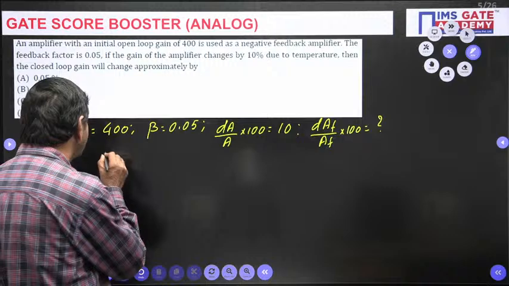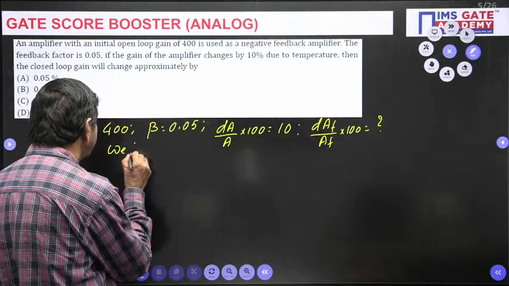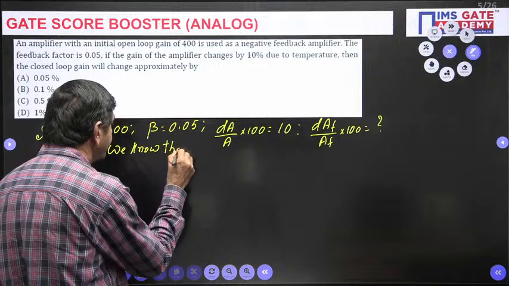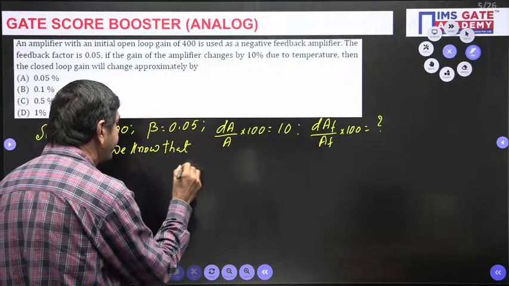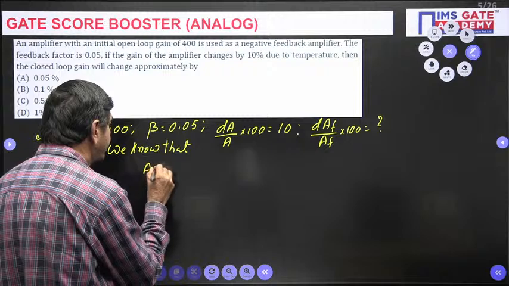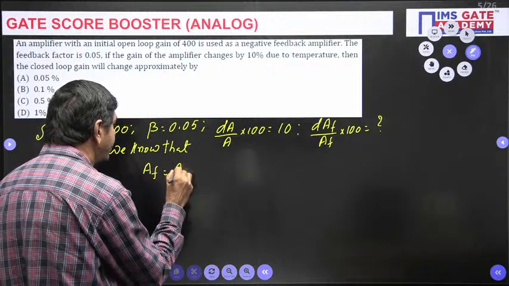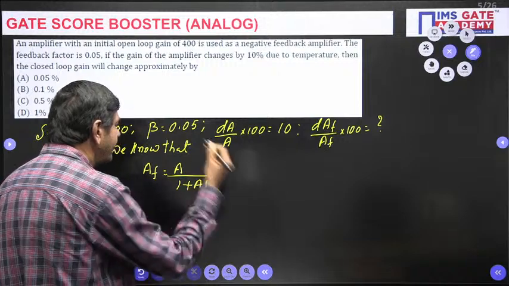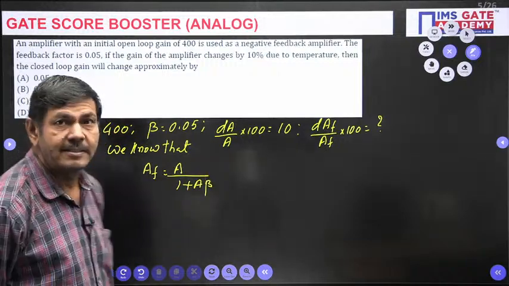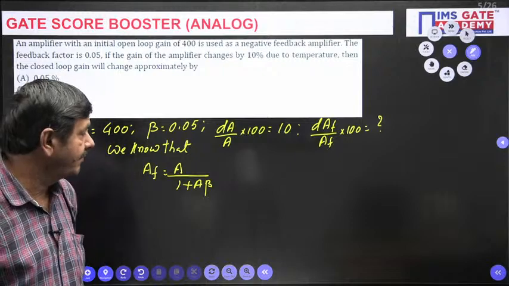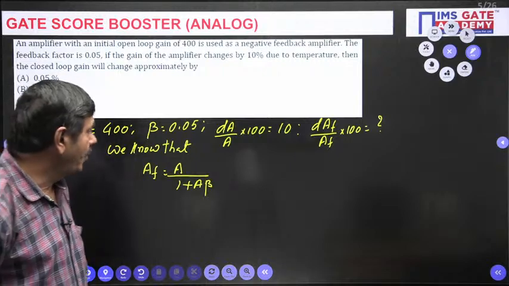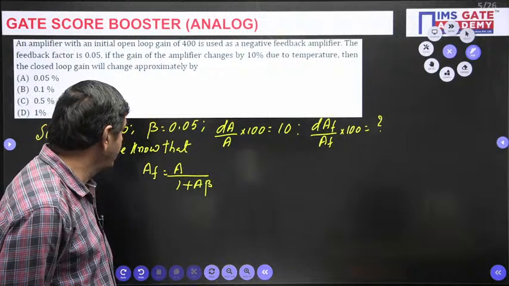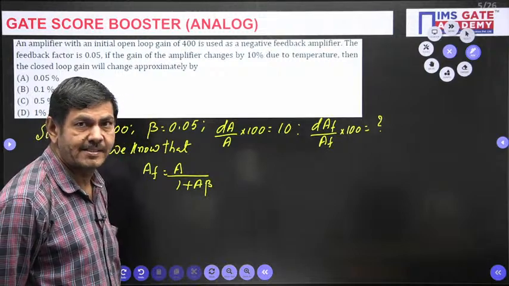We know very well, directly you can write, we know that the feedback gain AF is nothing but A by 1 plus A beta. A by 1 plus A beta is generally used for feedback gain. But what I did here now, in order to get dAF by AF into 100, I want to differentiate on both sides.